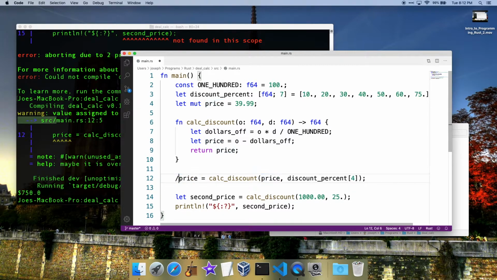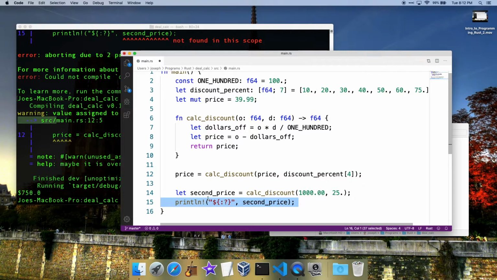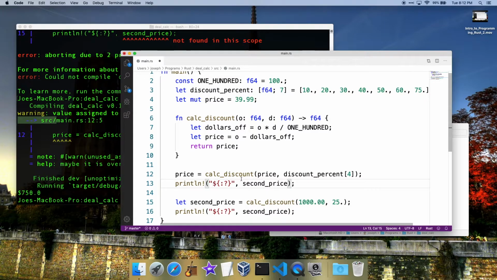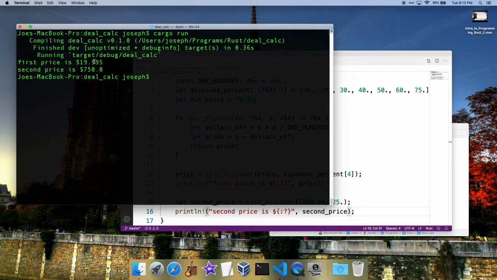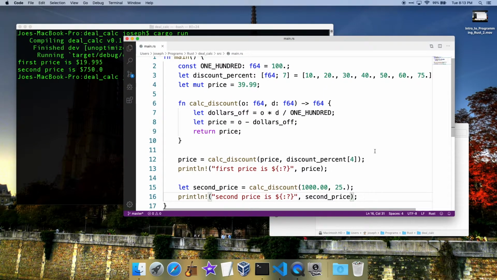We don't really even need this here, but we could just print both of them. Let's do that. And we'll actually say like, first price is that, second price is that. And it should print both of those now. First price is $19.95, second price is $750. All right, so we're working.